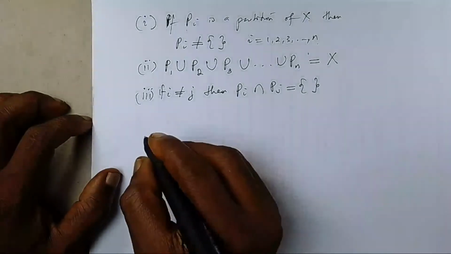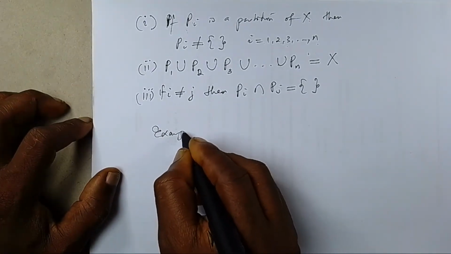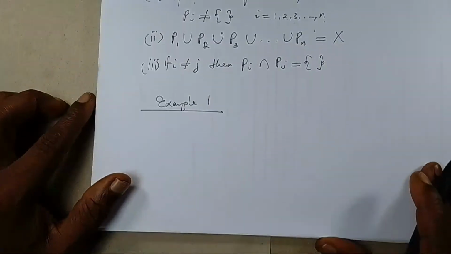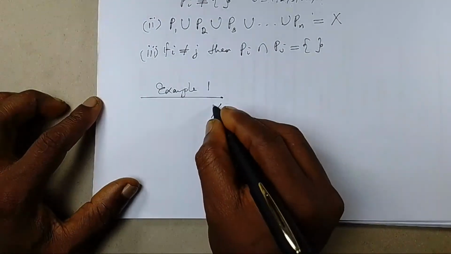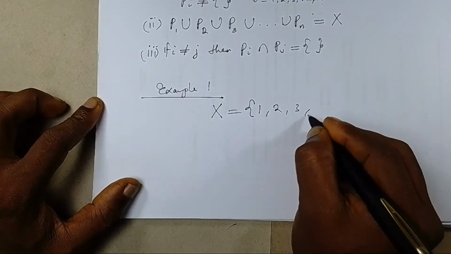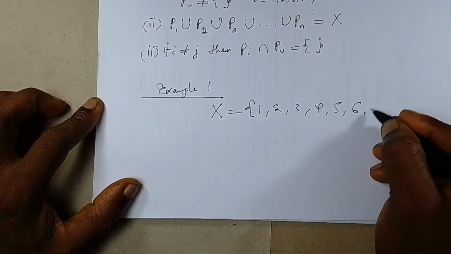Now let's take an example. I'm going to take example number 1 under this discussion. So let's assume we have a set X, and this set contains 1, 2, 3, 4, 5, 6, 7.